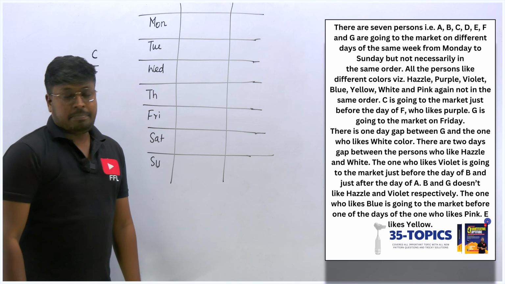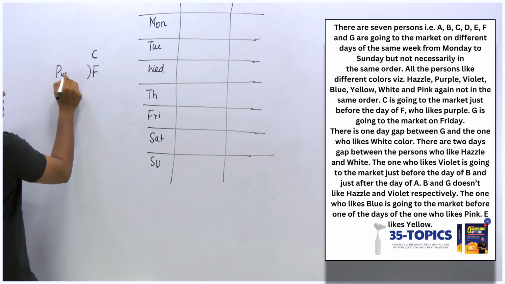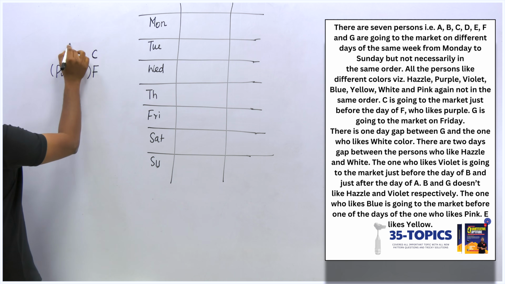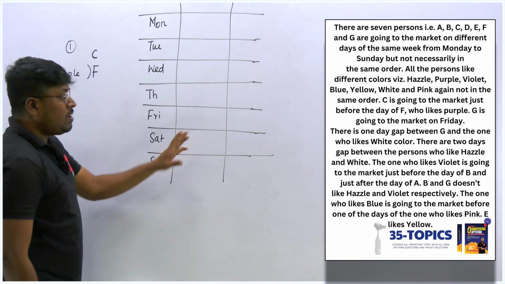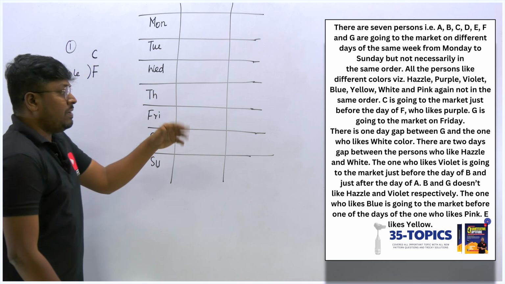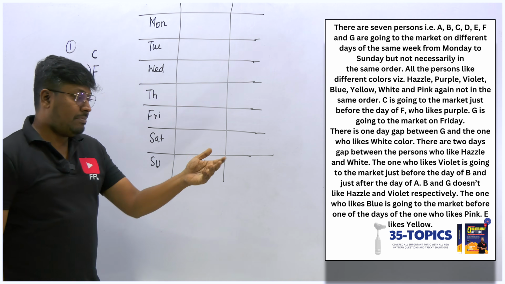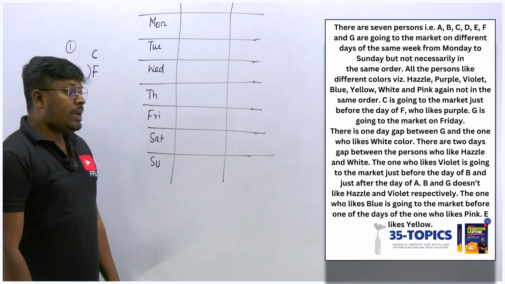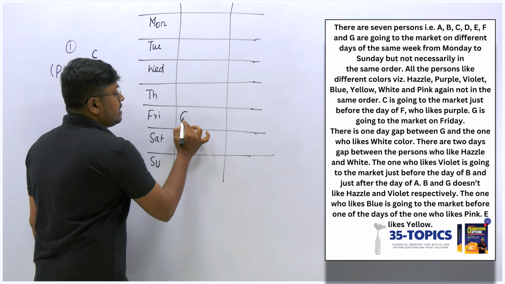And who likes purple color? The person F likes purple color. This was directly given. And this is the first clue: immediately before F, it should be C. I should not fix it in the clue because we will get multiple possibilities. So let me move on to the remaining points. Still many points are there. G is going to the market on Friday, which is a direct clue.